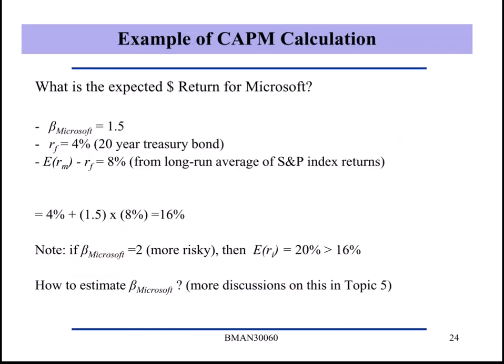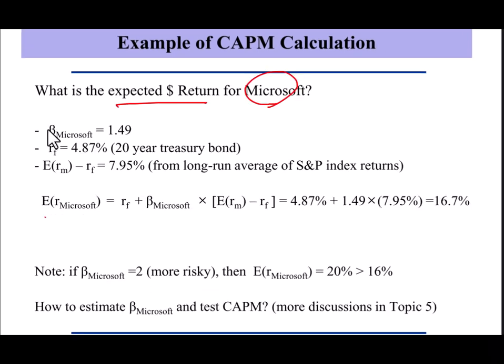Let's talk about some numerical example to understand CAPM more clearly. We want to compute, for example, expected dollar return for investing into Microsoft stock. Let's say from historical data, we estimate beta of Microsoft as 1.49. How to estimate beta and also how to test CAPM, we're going to talk about these kind of things in topic 5.